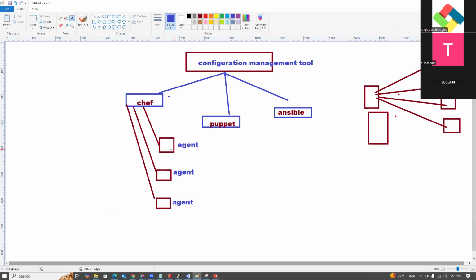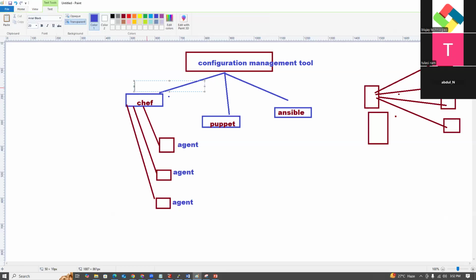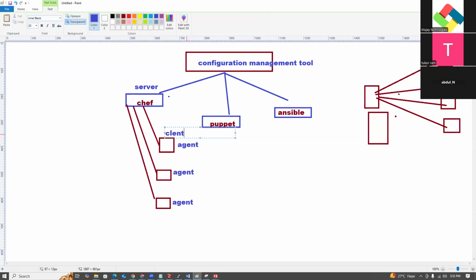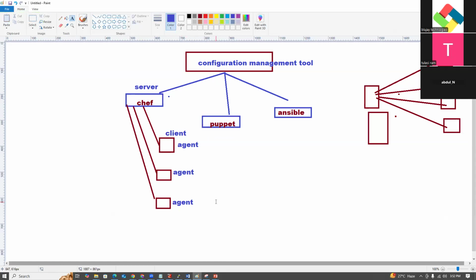If the agent is running, then only we can get communication between server and client. The client is nothing but a newly built server, a newly built EC2 instance or whatever it may be. If you want to apply Java and Tomcat on these servers, the agent must be installed and running, communicating between server and client. So this is the drawback.